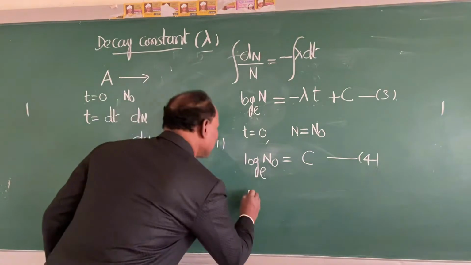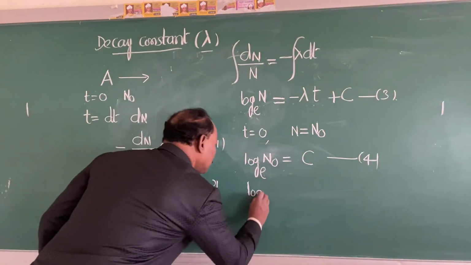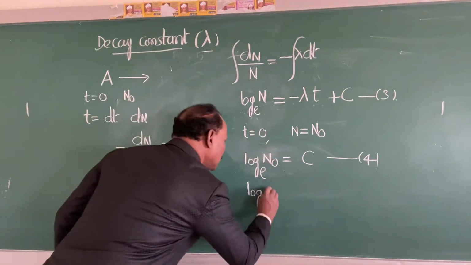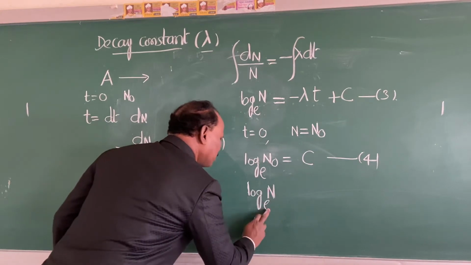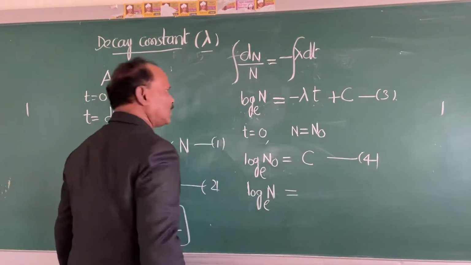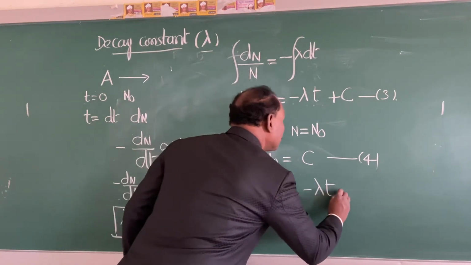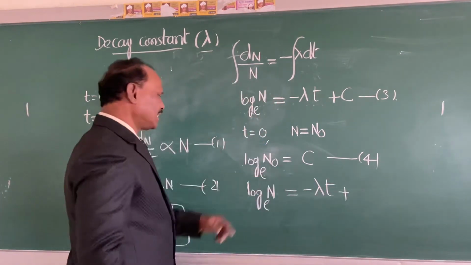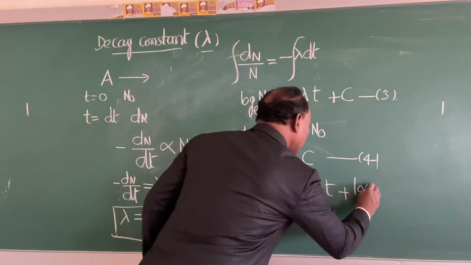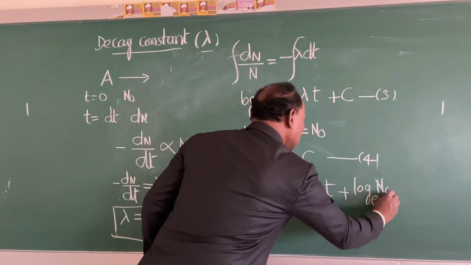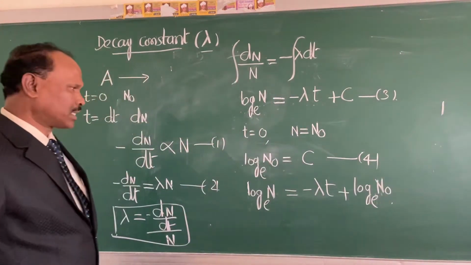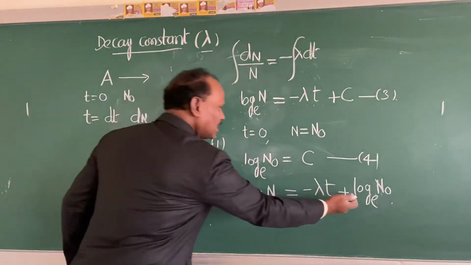So it becomes log to the base e N equal to minus lambda t plus c, and what is c there? It is log to the base e N0. Is it okay? Now I will write this term on this side.